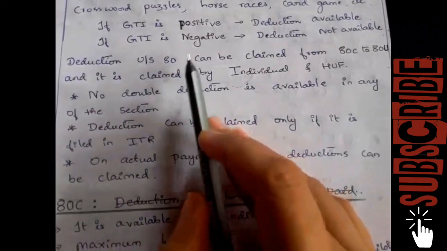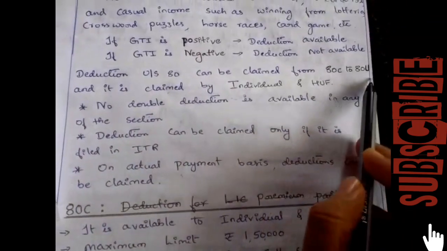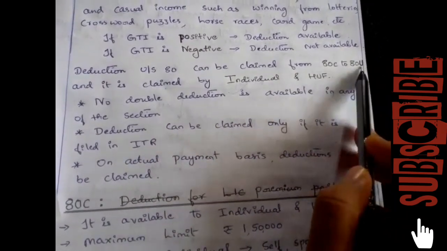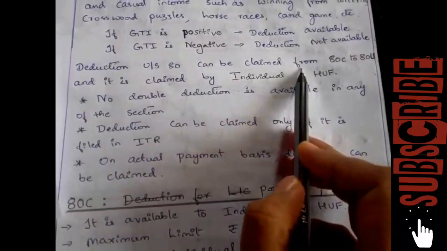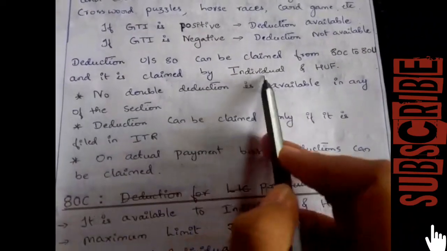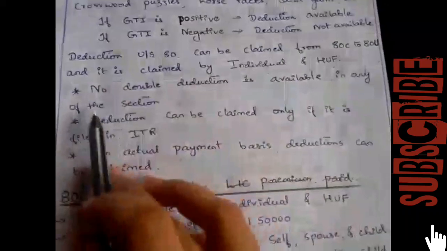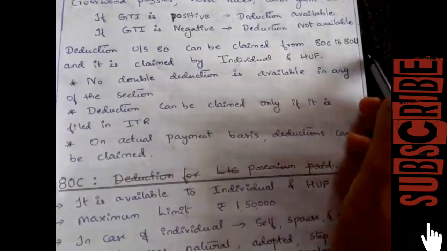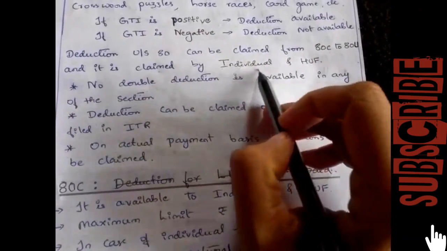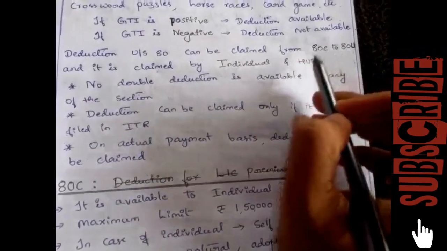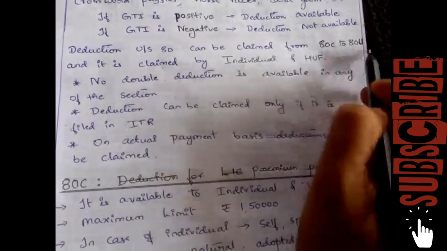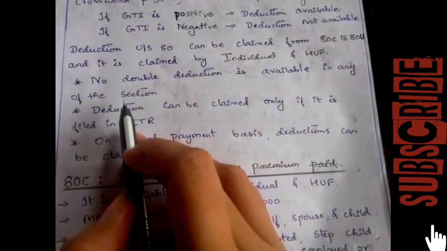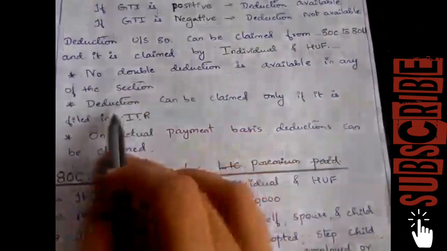This deduction under section 80 can be claimed from section 80C to section 80U, by an individual or HUF. Here, no double deduction is available. From 80C to 80U, the individual and HUF cannot claim a deduction in two sections for the same amount. So that is no double deduction.